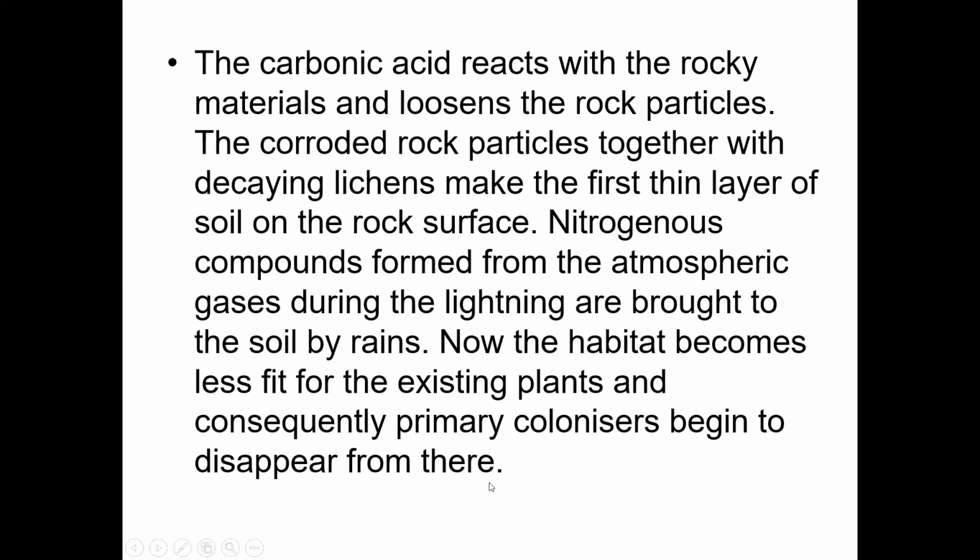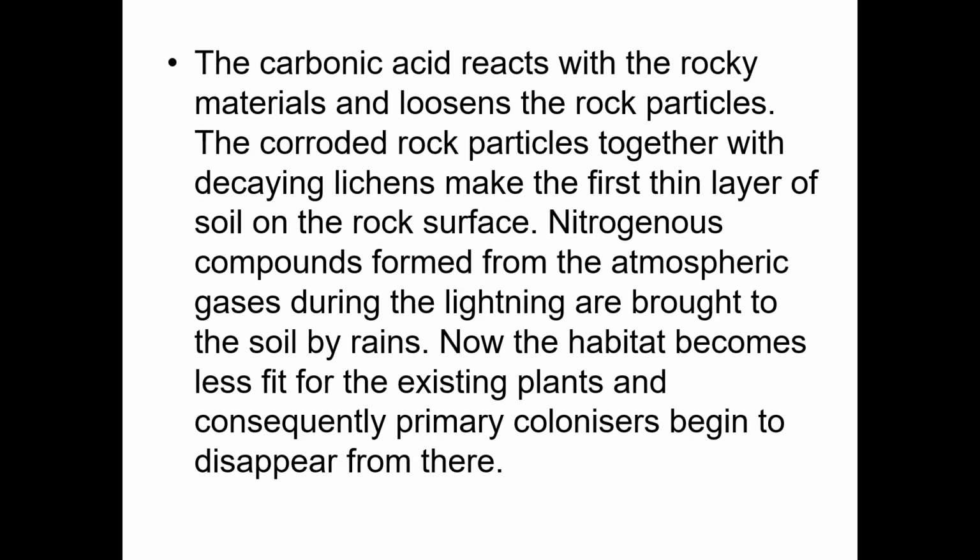First, the bare rock area is there. Due to migration by wind, spores or soredia reach this rock surface. During the rain, when water is available, they germinate and start growing on these rocks.